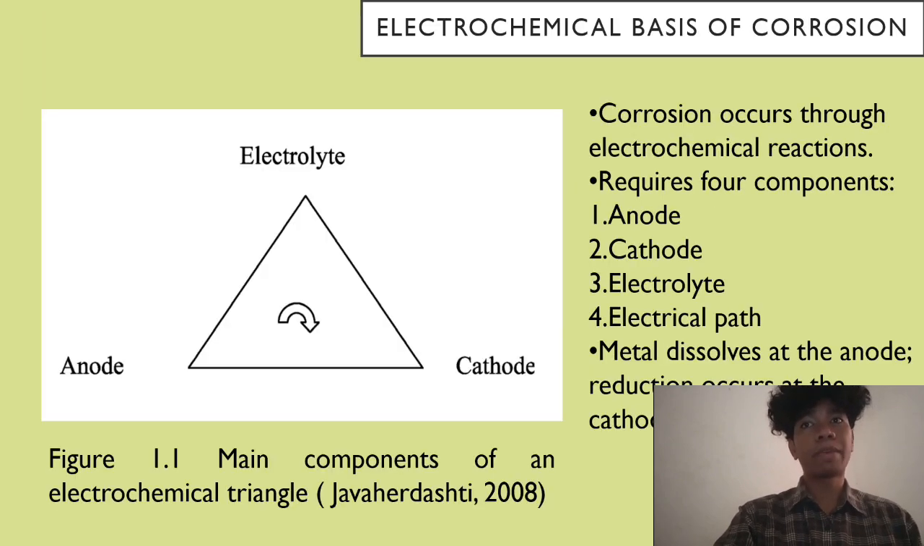Next is the electrochemical basis of corrosion. So corrosion is fundamentally an electrochemical process. For corrosion to occur, four components must exist: an anode, a cathode, an electrolyte, and an electrical path. At the anode, metal dissolves, while at the cathode, a reduction reaction takes place. These reactions happen simultaneously and complete the corrosion circuit.